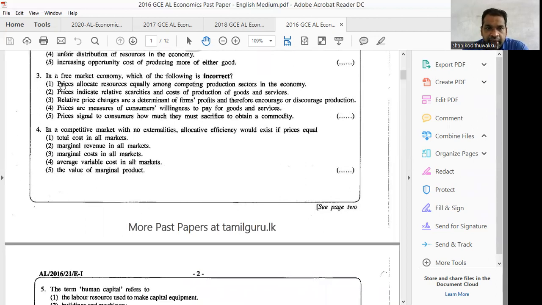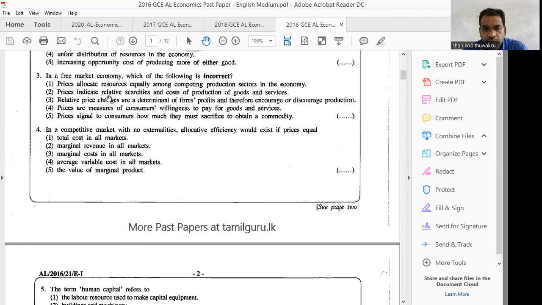Right. Question number 3. In a free-market economy, which of the following is incorrect? Free-market economy means we decide the price of the commodities by using supply and demand in the market. Incorrect is given in bold letters. In a free-market economy, which of the following is incorrect? Prices allocate resources equally among competing production sectors in the economy? No. They don't allocate resources equally to produce goods and services. They allocate more to whichever gives more profit.